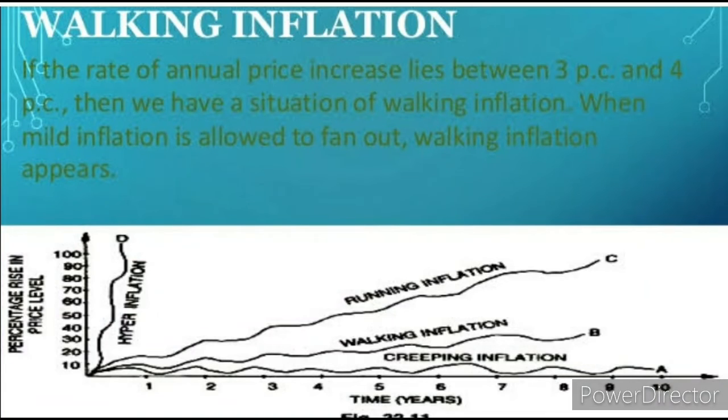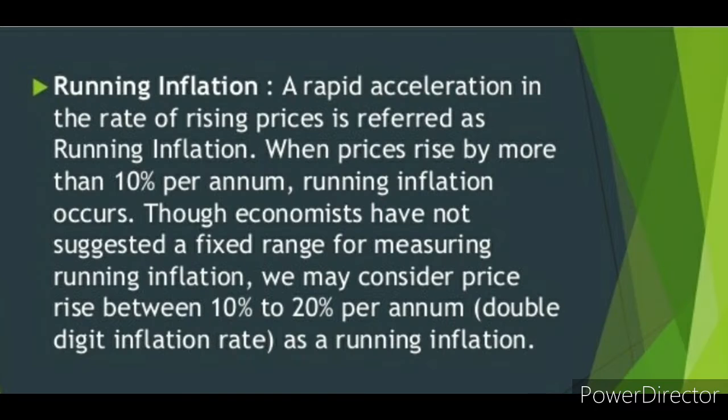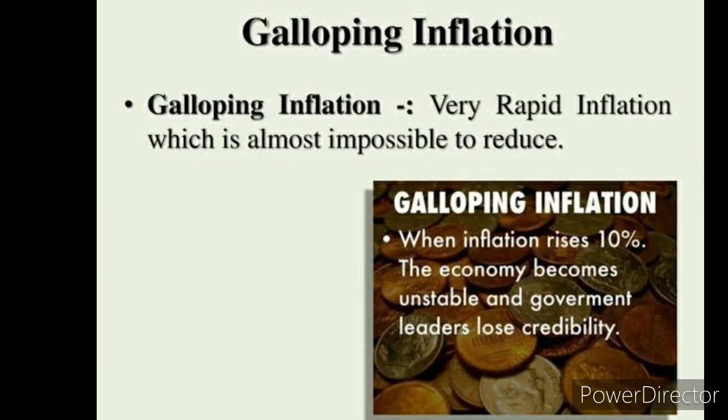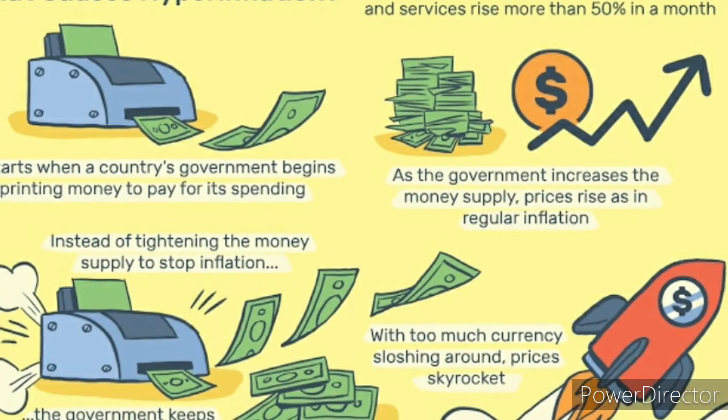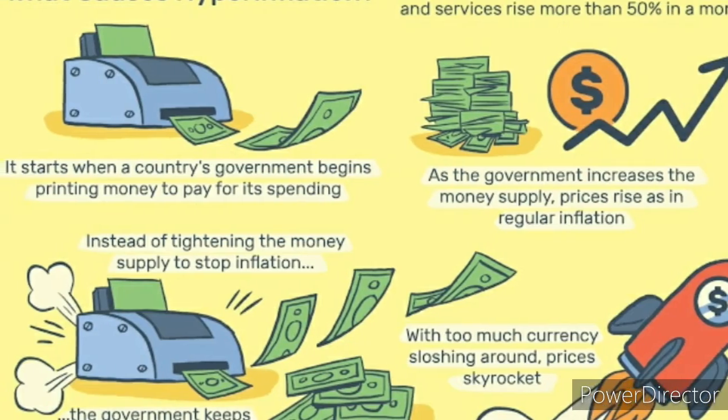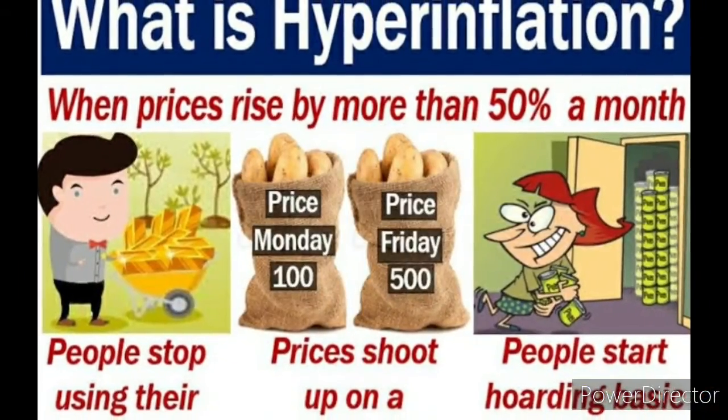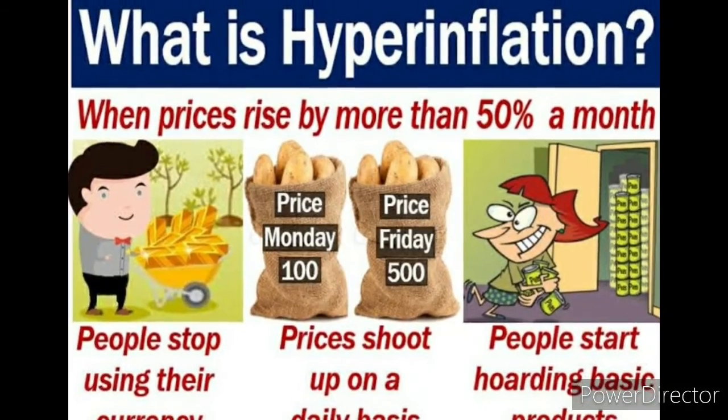Walking inflation: when prices rise moderately and the annual inflation rate is a single digit, it is known as walking or trotting inflation. Running inflation: when prices rise rapidly, like the running of a horse, at a rate of 10% to 20% per annum, it is known as running inflation. Galloping or hyperinflation: here the price level increases into two or three digits. That means high inflation, with the percentage in the range of 20 to 100 percent.